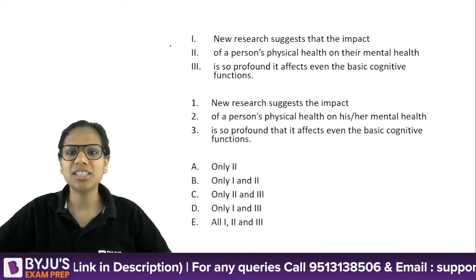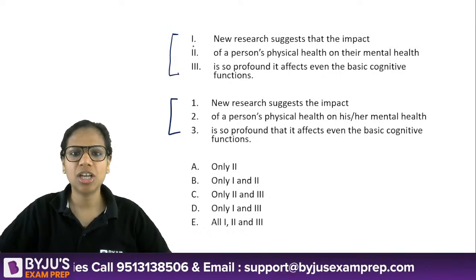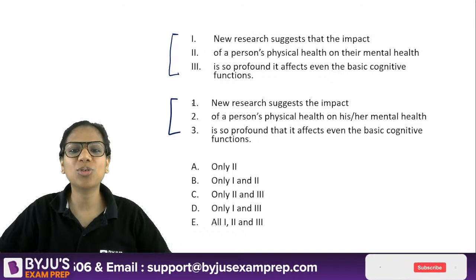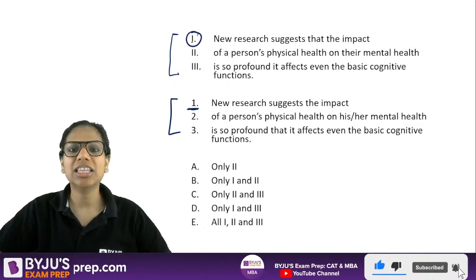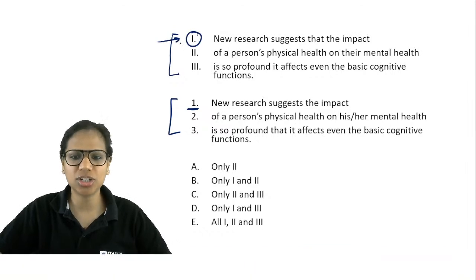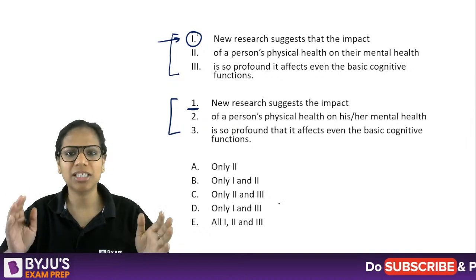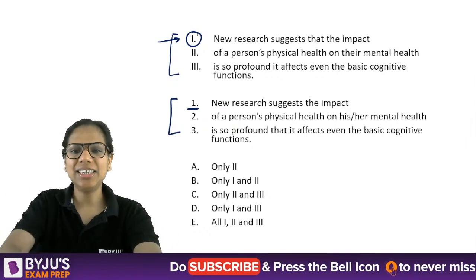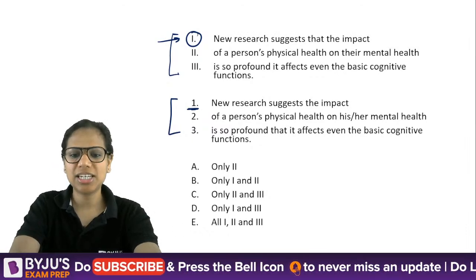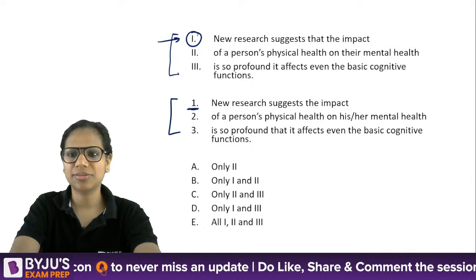So here's a sentence divided into three parts. These three correction statements are given. Match them, see which of them looks better. In case you feel this one looks better as compared to this, that means that one may require correction. So accordingly, you can narrow down then to A, D, and B, D, and E. That's how you have to proceed. One sentence divided into three parts.